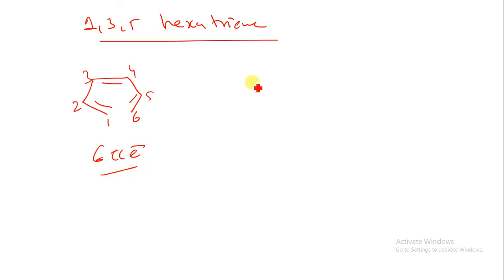So with the 6 pi electrons, it will have 6 wave functions, that is psi 1, psi 2, psi 3, psi 4, psi 5, psi 6.